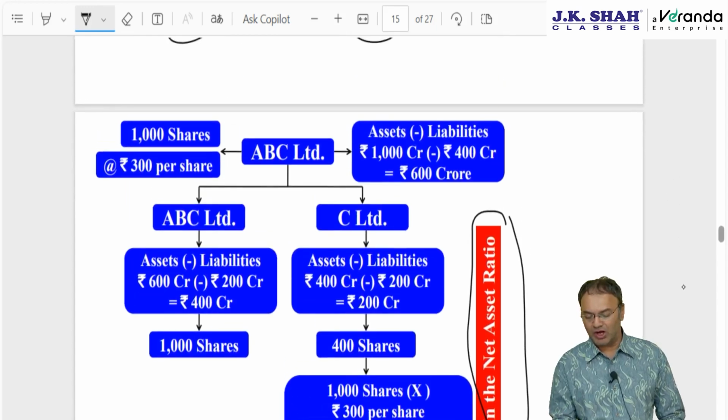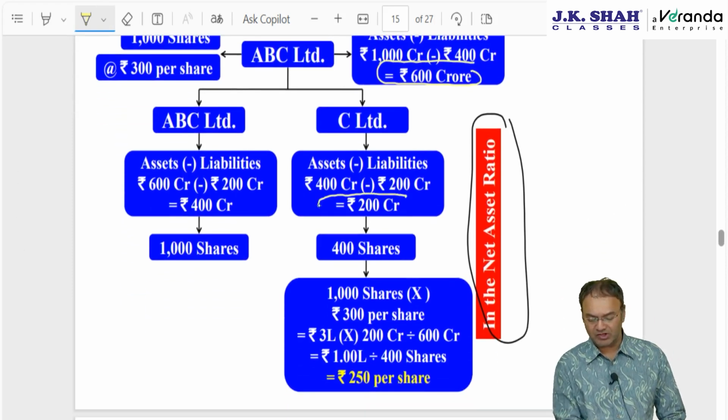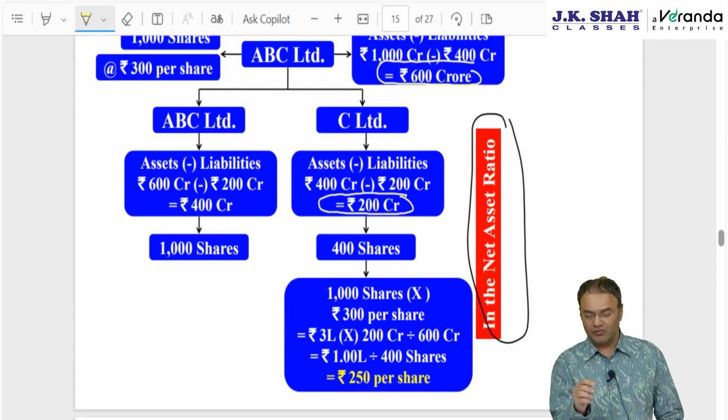So how to find out the net assets ratio? How much was the net worth of the company before demerger? Net worth was 600 crore. Out of 600 crore, how much net worth is transferred to the resulting company? 200 crore, which is 1/3.